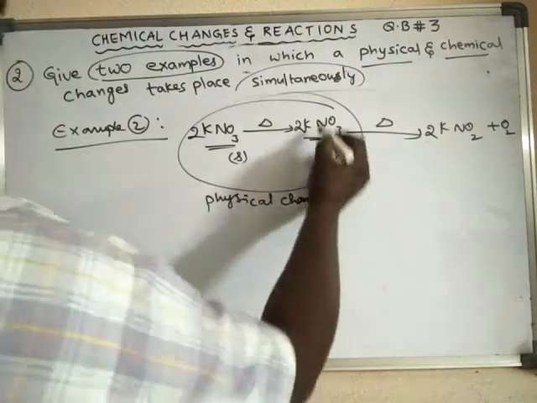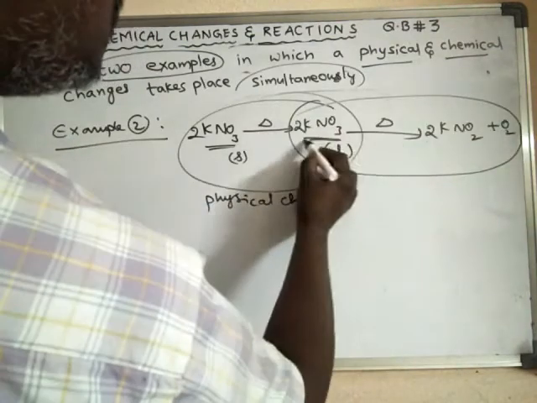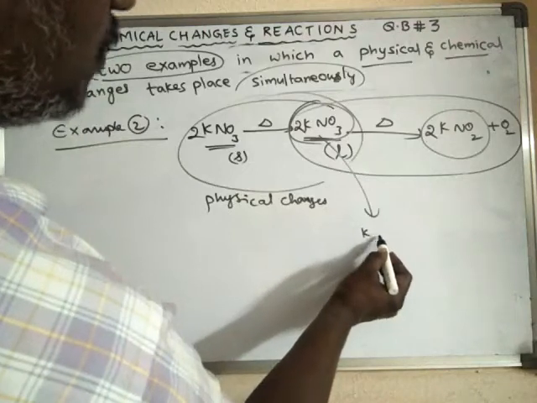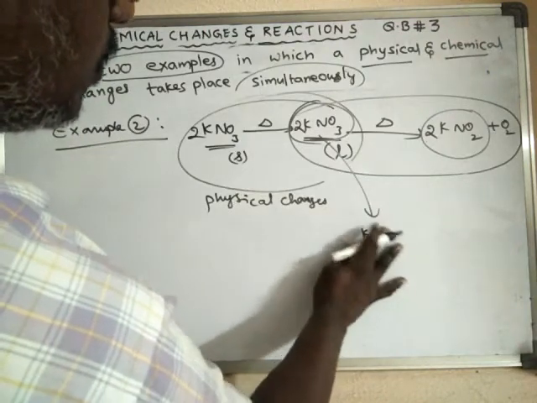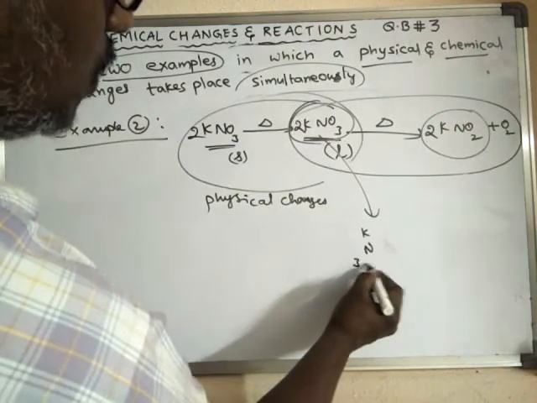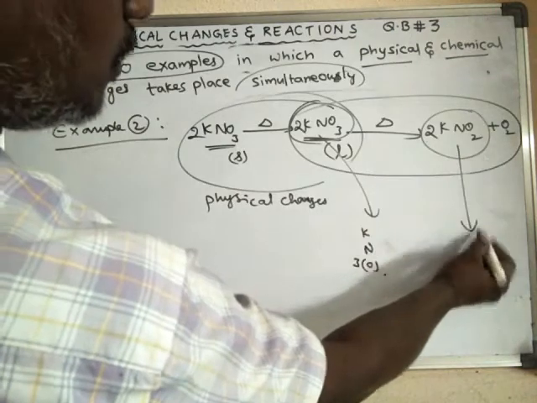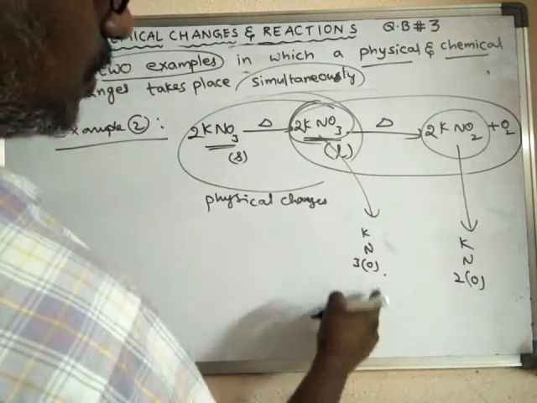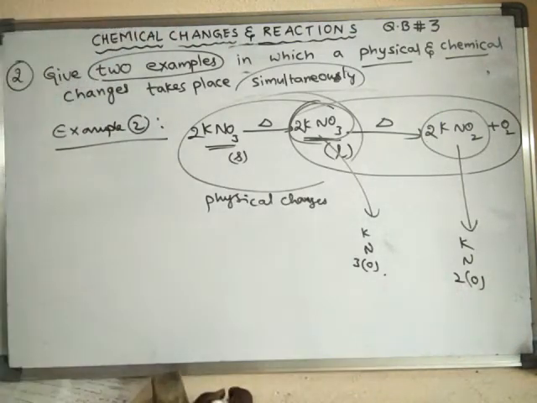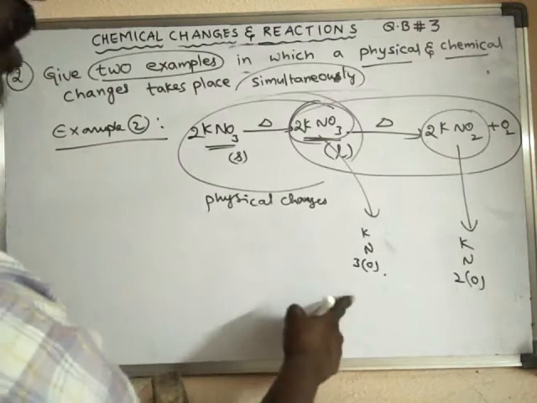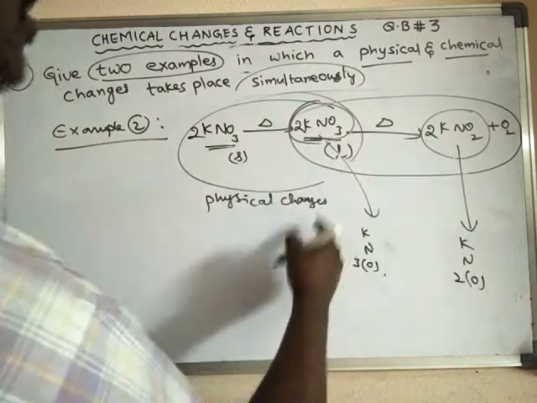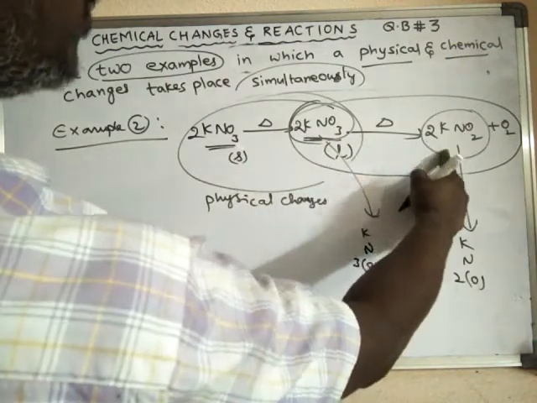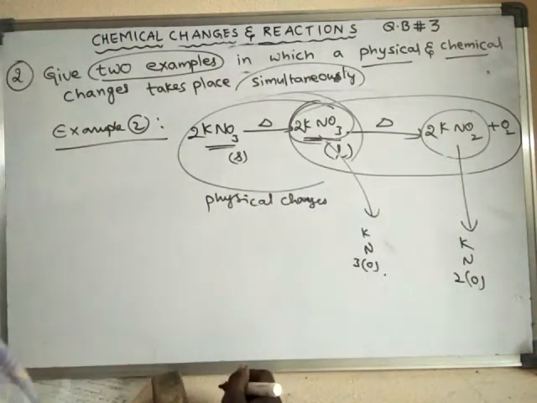Here, in this process, there is a change in chemical composition. This has 1 potassium, 1 nitrogen and 3 oxygens, but here there is 1 potassium, 1 nitrogen, but only 2 oxygens. So this is different from this one. The chemical composition of these two substances is different. Hence this is a new substance. As a new substance is formed, this type of change is said to be a chemical change.